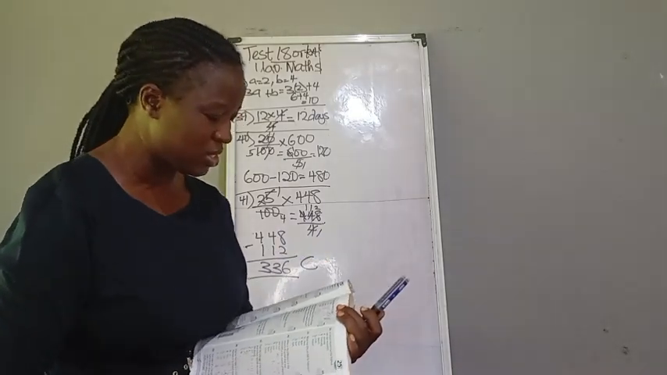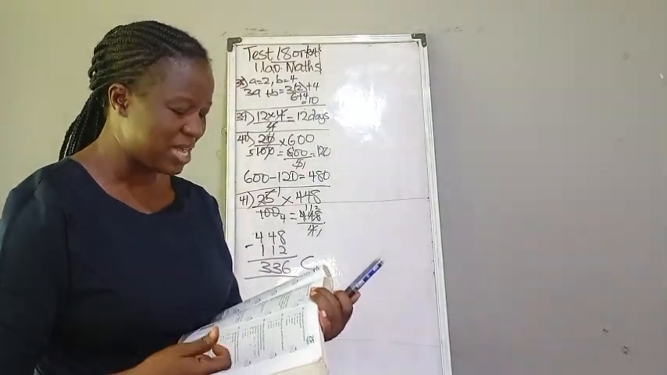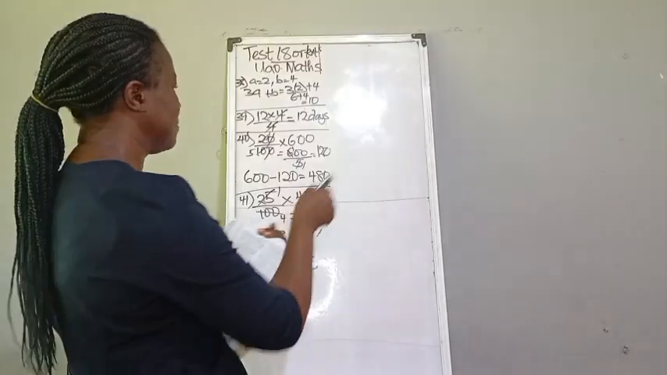Number 42 question says, Ajayi bought a bag of Gari at Asaba for 30 naira.